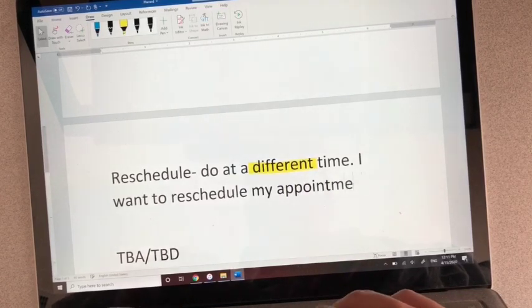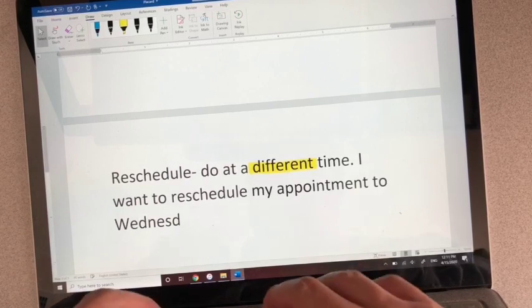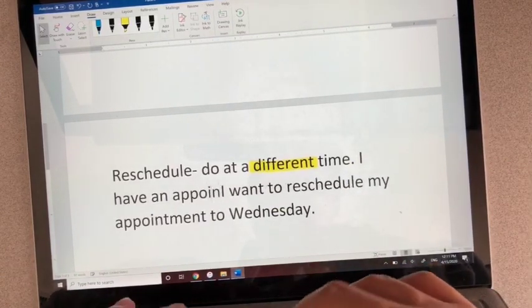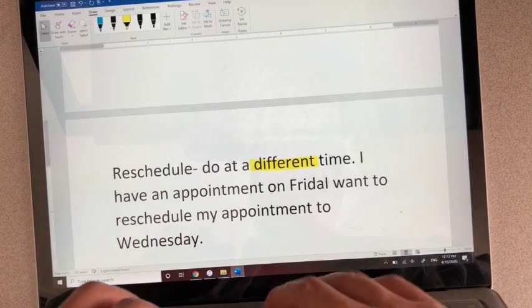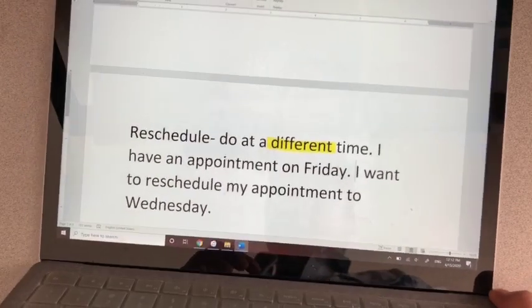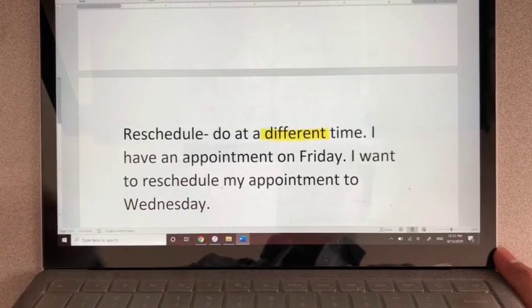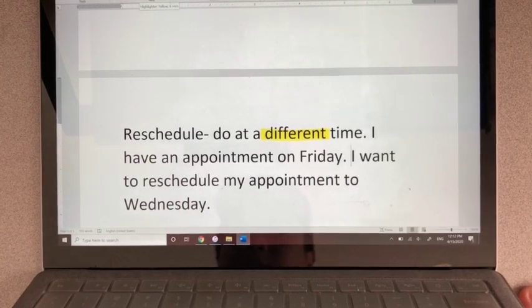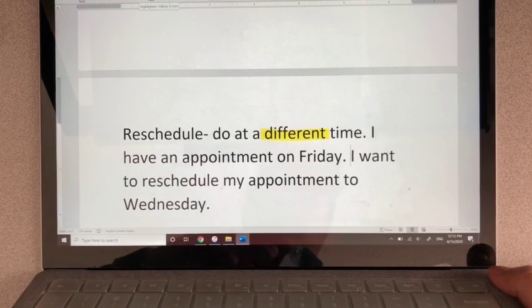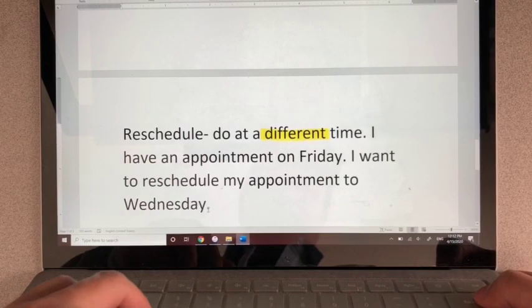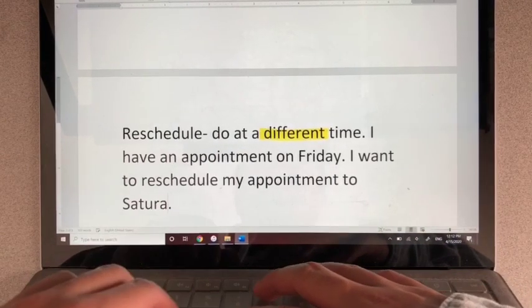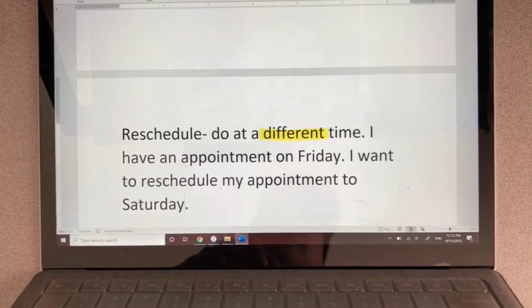I want to reschedule my appointment to Wednesday. Let's see. I have an appointment on Friday. So when we reschedule, we can move something earlier or later. I want to reschedule my appointment to Wednesday. Here, I'm moving my appointment early. Or I can move my appointment later. Now my appointment is later.